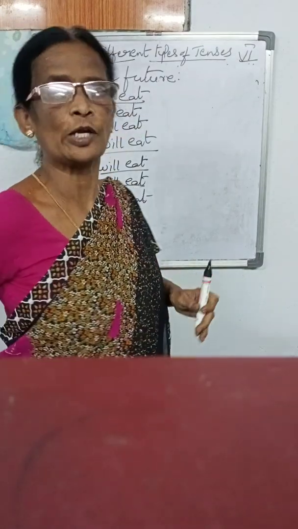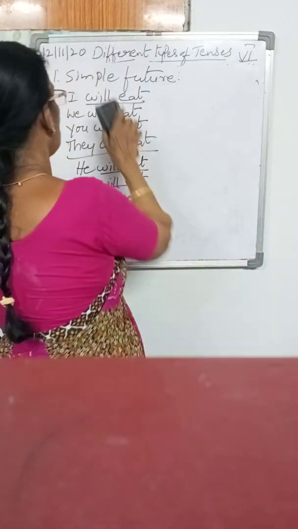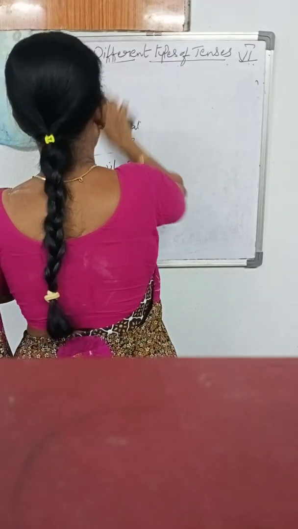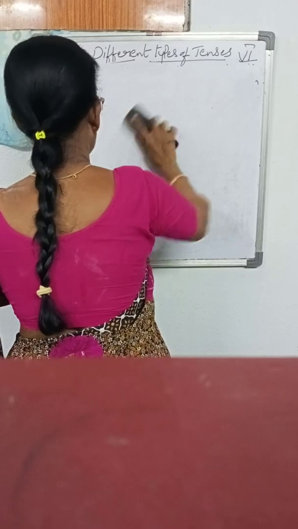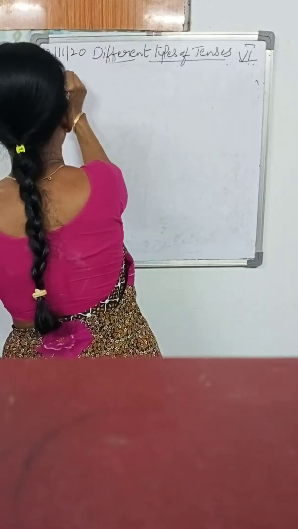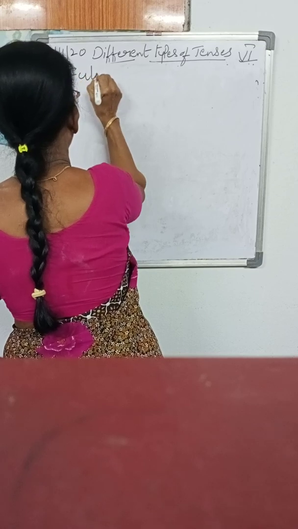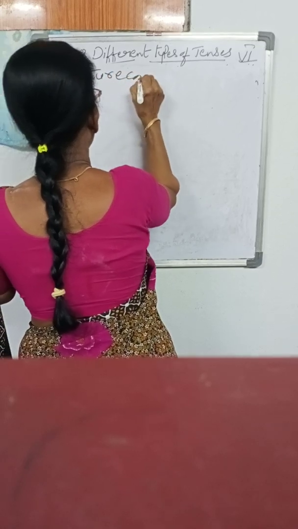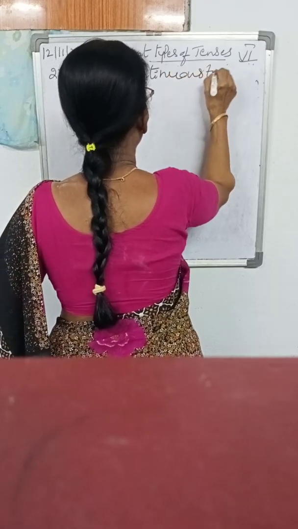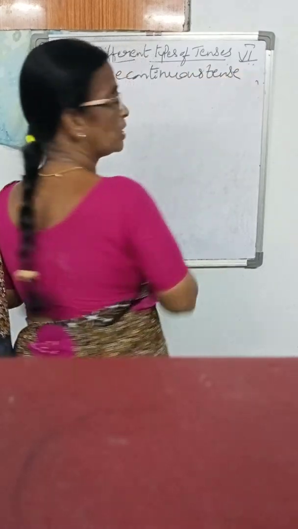Whereas for the future continuous tense, what do we have to use? Future continuous tense. Present tense helping verbs: am, is. Past tense helping verbs: was, were.